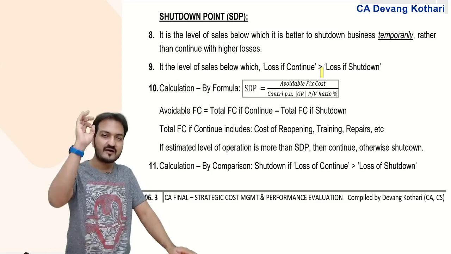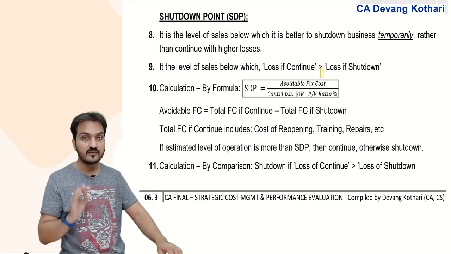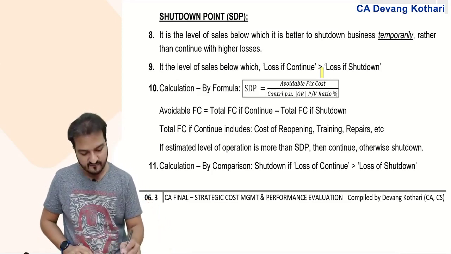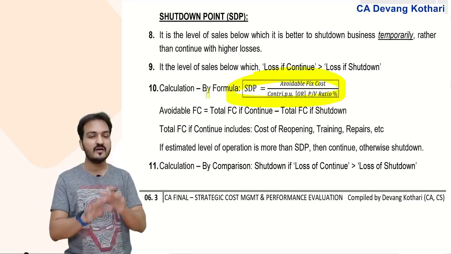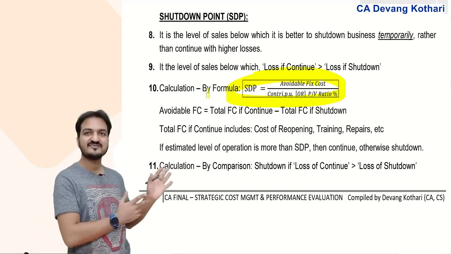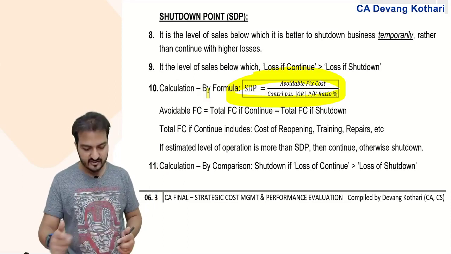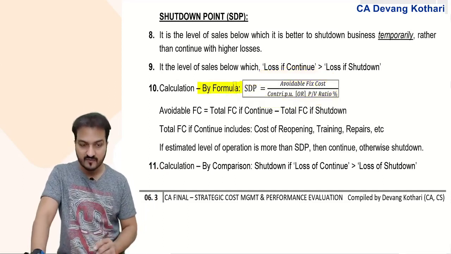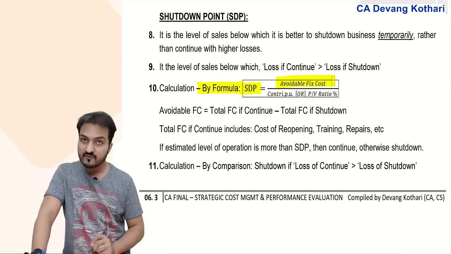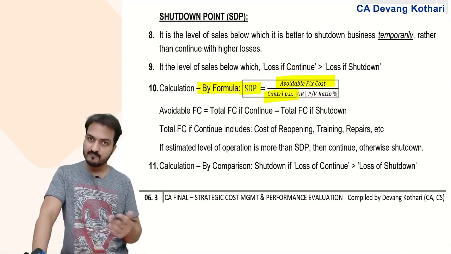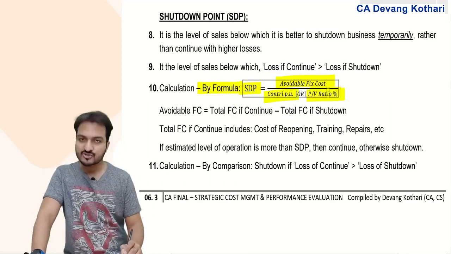We had done an entire derivation. We had understood the entire derivation of this formula in class. I will not revise the derivation. Let's just revise the formula. To calculate shutdown point, you can do that by formula method. Shutdown point is avoidable fixed cost divided by contribution per unit or divided by PV ratio percentage.